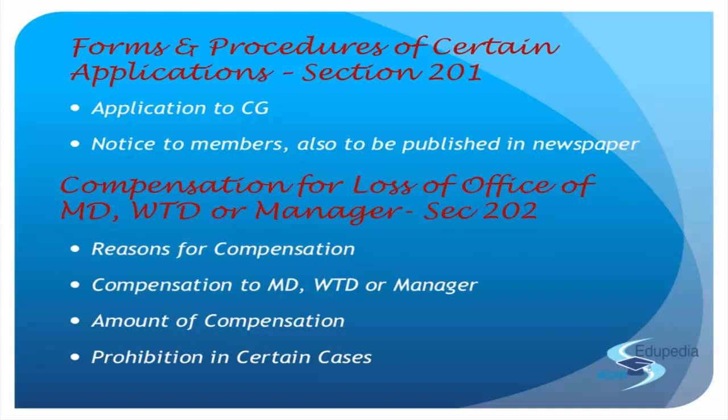But before compensating him for 6 years, you will check the second condition, which says a maximum period of 3 years. So whatever be his salary for 3 years, and that is what he has earned in the previous 3 years, you will pay him off. So if we take the basis, then the compensation will be based on the average remuneration, right? And for calculating the average remuneration, you will take into account the remuneration which is actually earned by that director, or the manager. When I say director, I'm talking about whole-time director, managing director, all of them, or the manager, for the previous three years immediately preceding, from the date of his cessation of office, right?